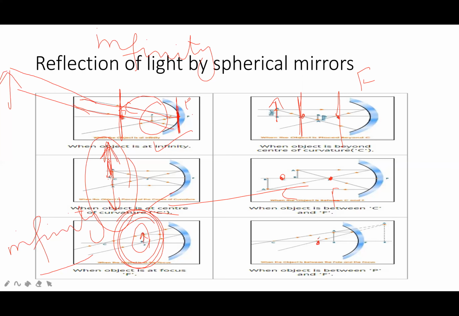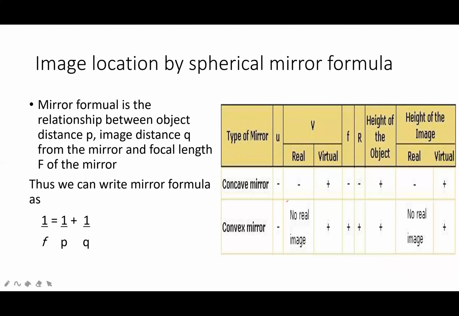Here the image is lying between the focus point and pole, so the image will be virtual. You will do, ignore this one, I will do it.